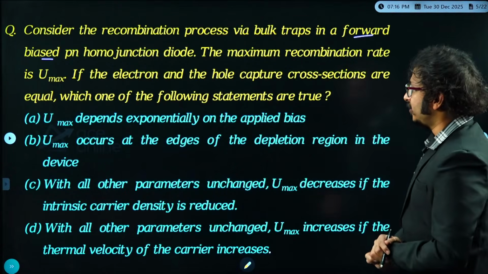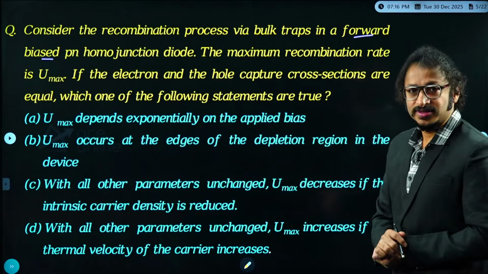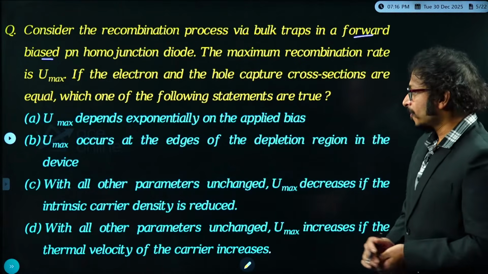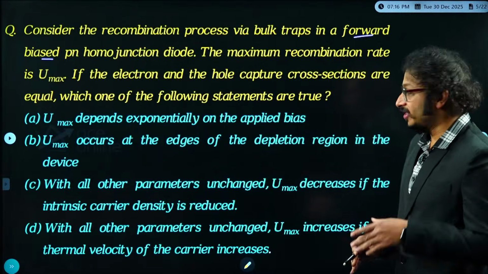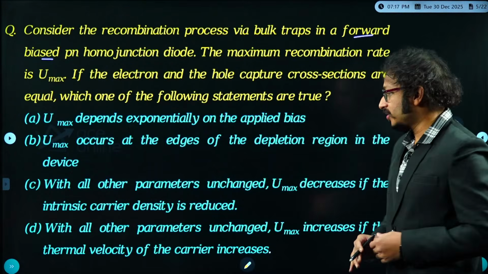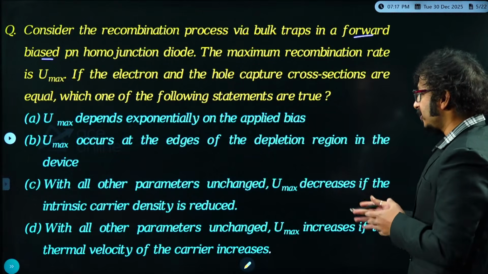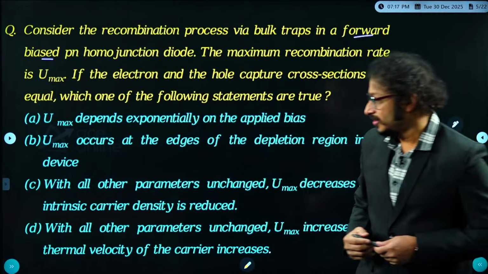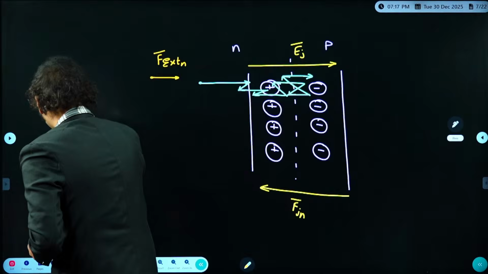Option A represents Umax. Umax depends exponentially on the applied bias, and Umax occurs at the edge of the depletion region in the device. With all other parameters unchanged, Umax decreases if the intrinsic carrier density is reduced, and with all other parameters unchanged, Umax increases if the thermal velocity of the carriers is increased. Very fine. Anyways, dear students, let us try to decode it clearly, carefully.